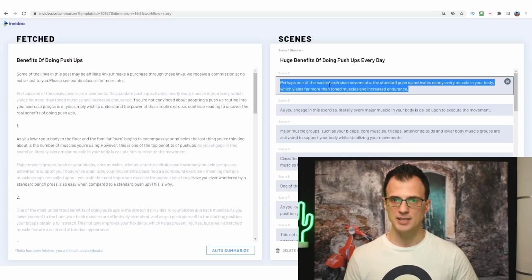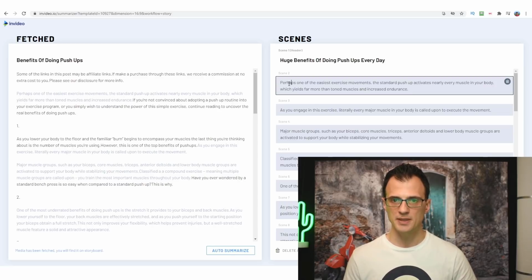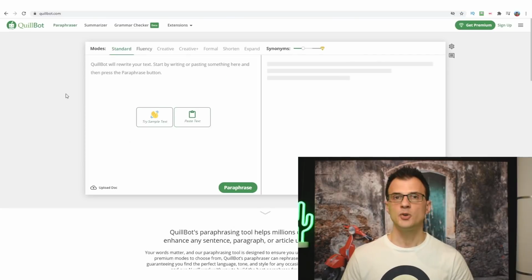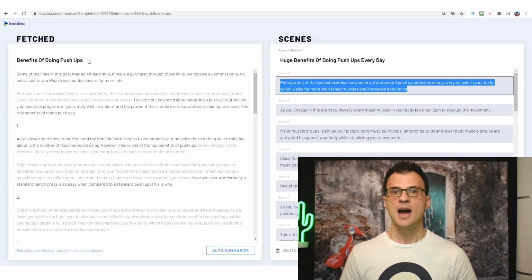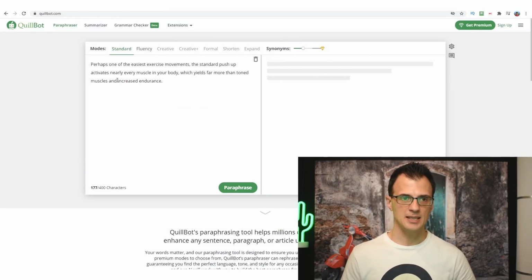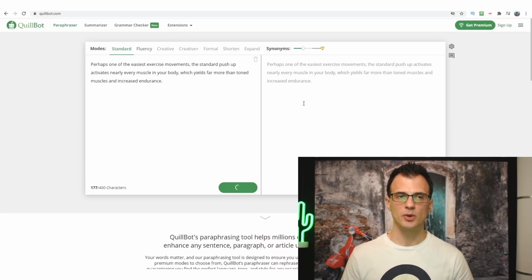So I'm just going to press Ctrl+C on my keyboard to copy this. Okay, so select this and press Ctrl+C to copy it. And then you can use this tool called Quillbot, quillbot.com, and it will reword the article for you. It's really cool, and there is a free version of it which you can use as well. And now take this scene wording, okay, so this scene over here, Ctrl+C to copy it, and then paste it into here, and click this button that says paraphrase over here, and Quillbot will rewrite it for you.